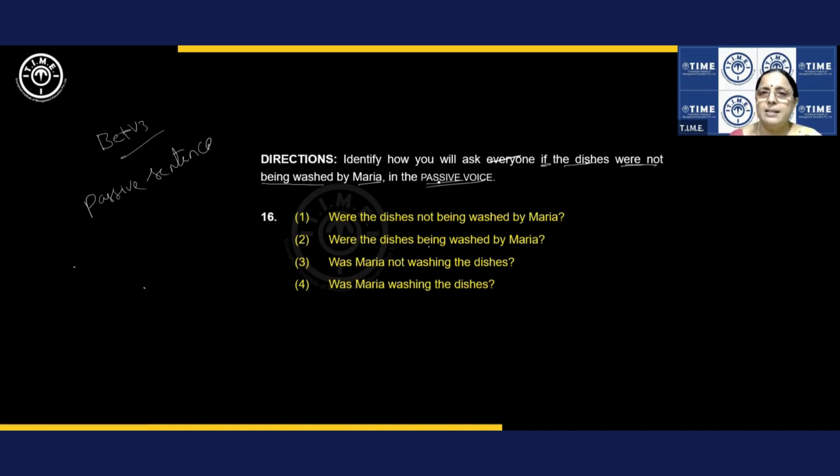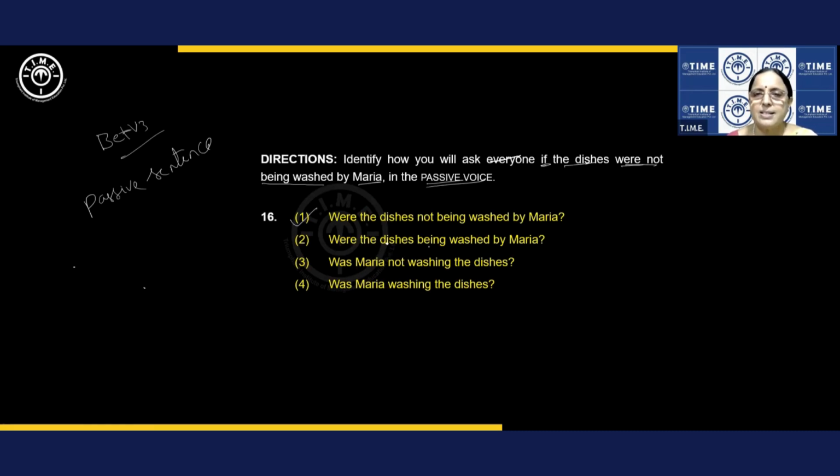So let's look at it. Passive voice is what? B plus V3. Where do you have B plus V3? And what's the verb here? Were not being washed. All right. So what should it be? Were the dishes not being washed by Maria? Understood? All right. So this is a straight answer.